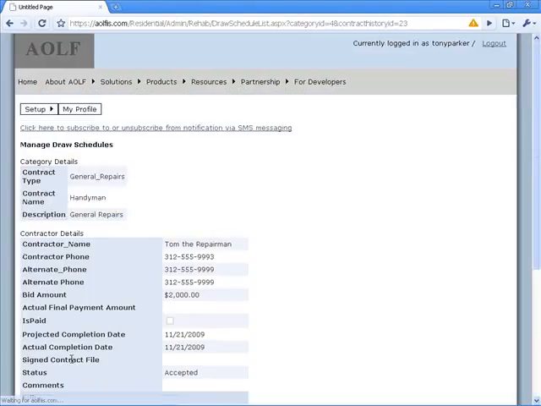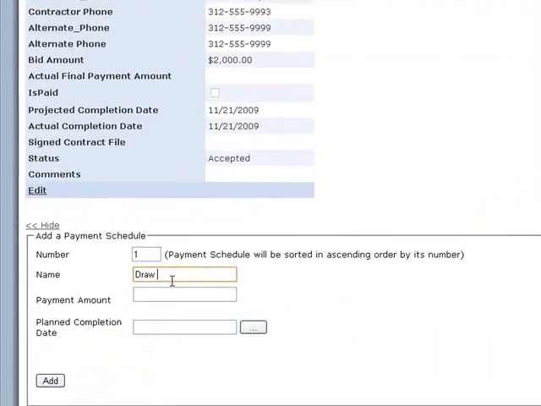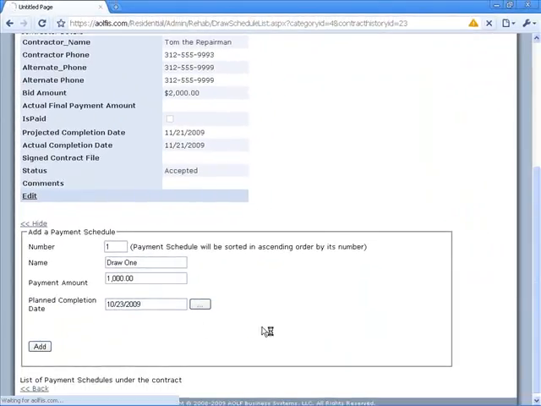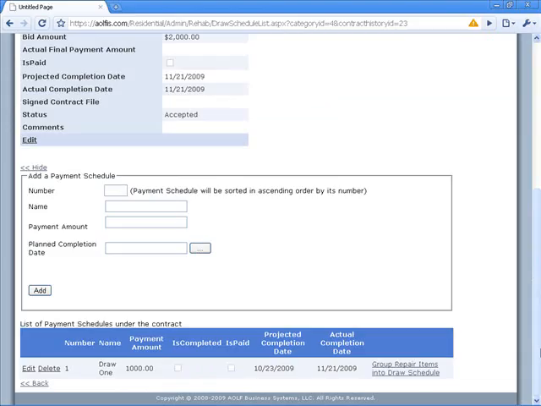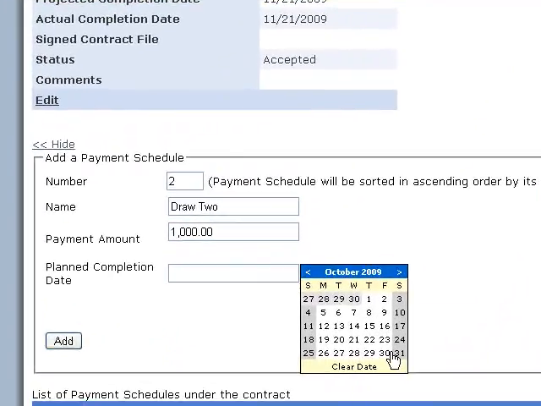In an ideal scenario, the contractor will get everything done and you pay him in one lump sum. But most contractors live paycheck to paycheck, so you're going to split up the repair items into different draws. In this case, we're going to split it into 2 draws. You can split it up into however many draws you want. Each draw will have its own amount.